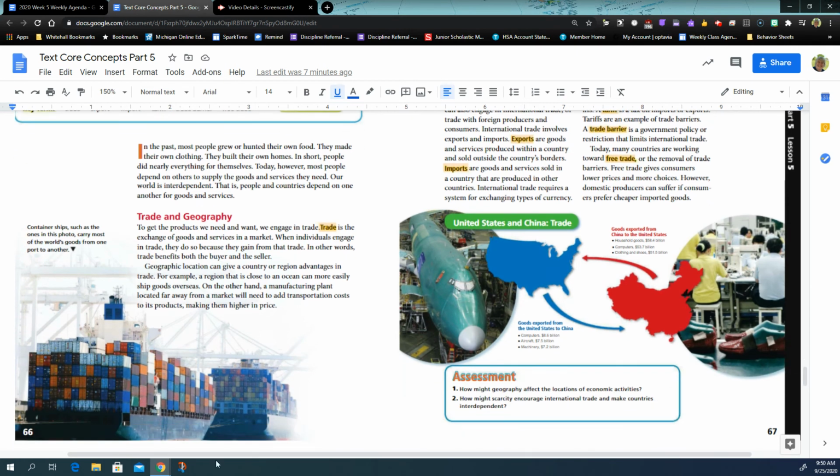And look at that container ship, such as the ones in this photo carry most. Each of these is like the back of a semi-truck, and they will have thousands and thousands on these ships. And they come to ports in Los Angeles, California on the West Coast, and then cranes take them off these ships, and they're heavy. They're full of electronics, cell phones, stereos, different appliances, parts that will go to car factories, and they lift them with a crane and put them onto different transportation. Sometimes they go through the Panama Canal to come to East Coast cities as well.